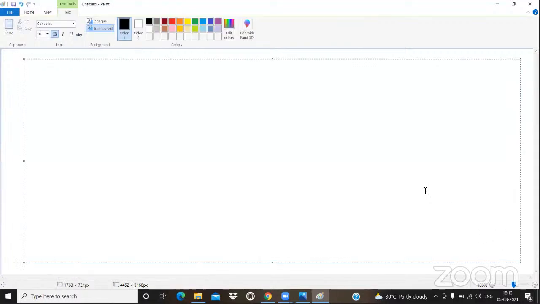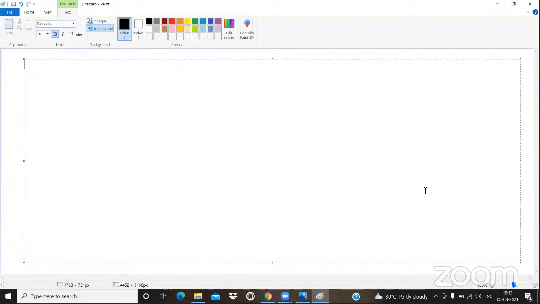Please concentrate. See guys, nowadays we are always performing our operations with the support of applications. If you want to book a ticket, or purchase any product or vegetables, or pay a bill like a current bill, whatever it may be, we can perform each and every required thing with the support of applications.